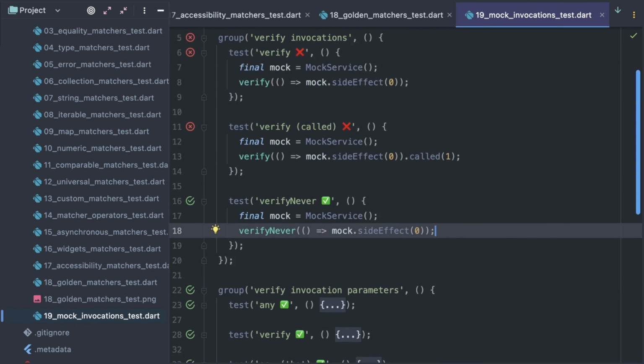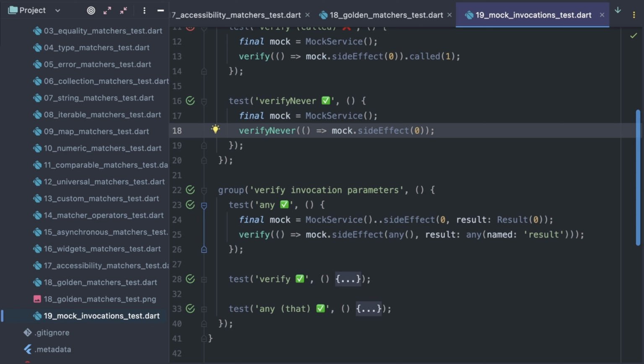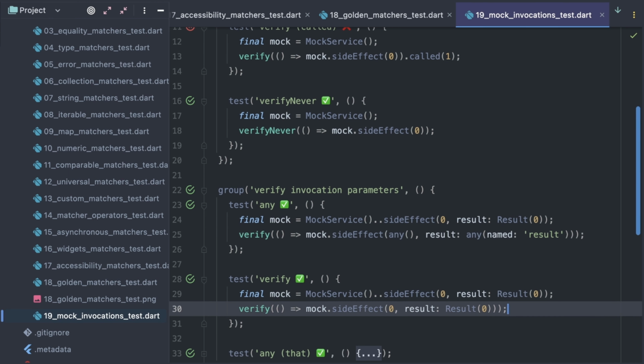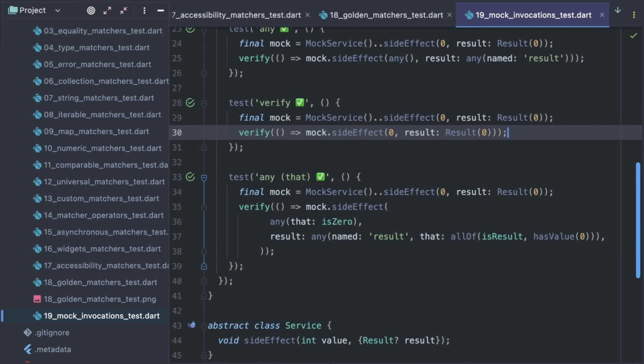Now to the interesting part, which is testing the function invocation parameters. In case their values do not matter, just use this any object that can represent literally any value. Here I manually call the side effect function with some values and this test passes. In case you know the exact values of expected parameters, just pass real values instead of any.